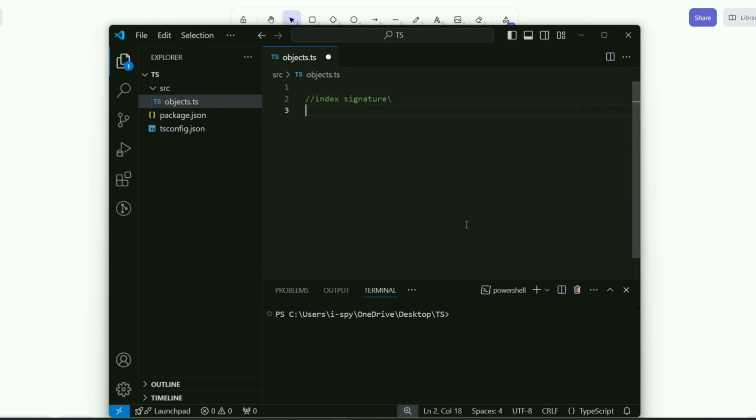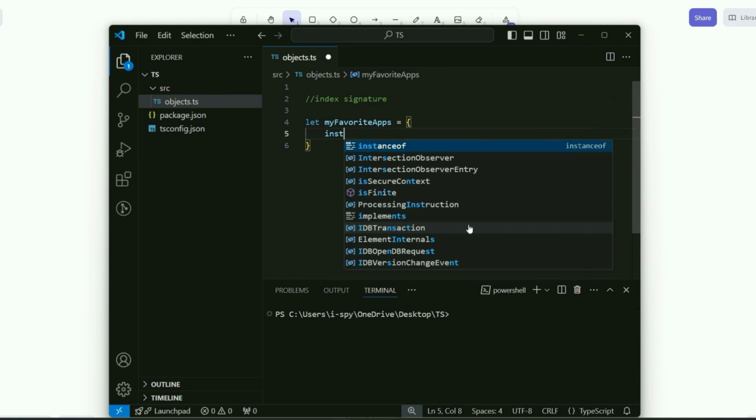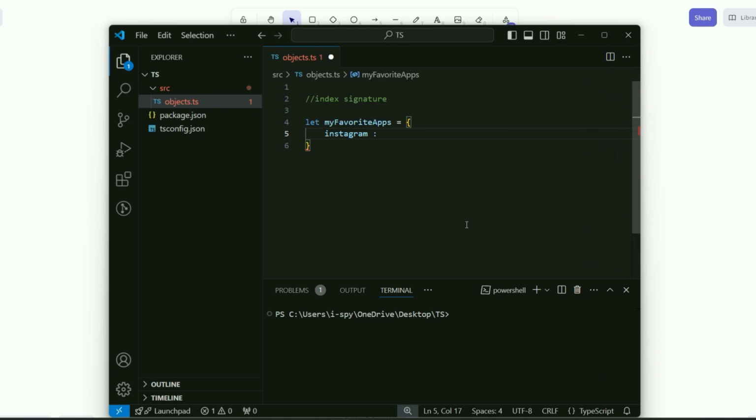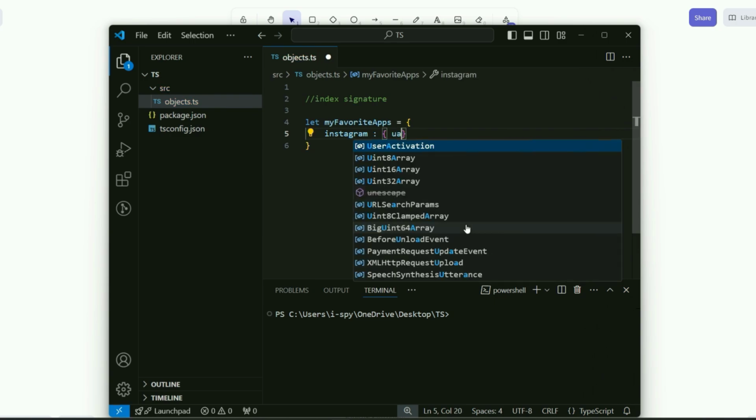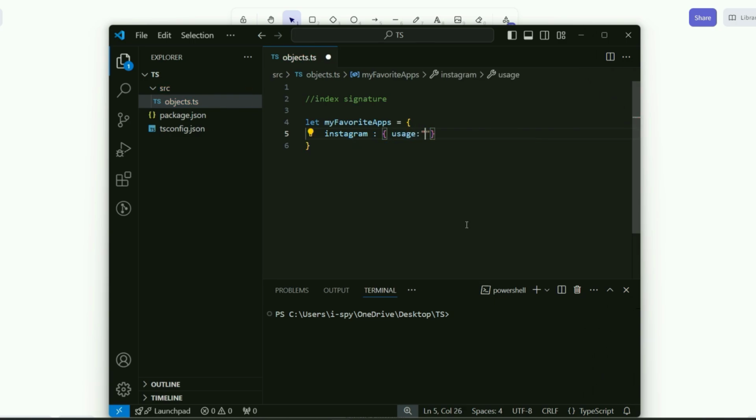Index signature. Okay, let me create an object. Let my favorite apps, and I'm going to create an object, and it's going to be like the app name. I love to use Instagram. So name Instagram. It's going to be an object, and let's define a usage, like how much I use in a day, like maybe 2 hours. A fine number, I would say, but it is very less, but it's all right.